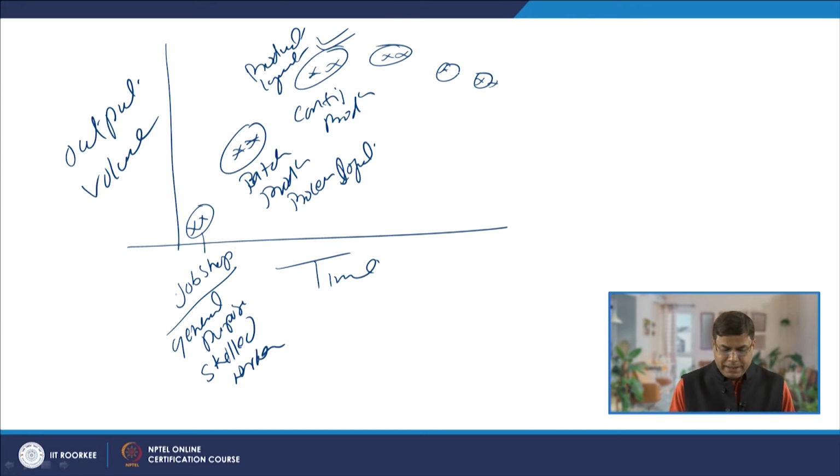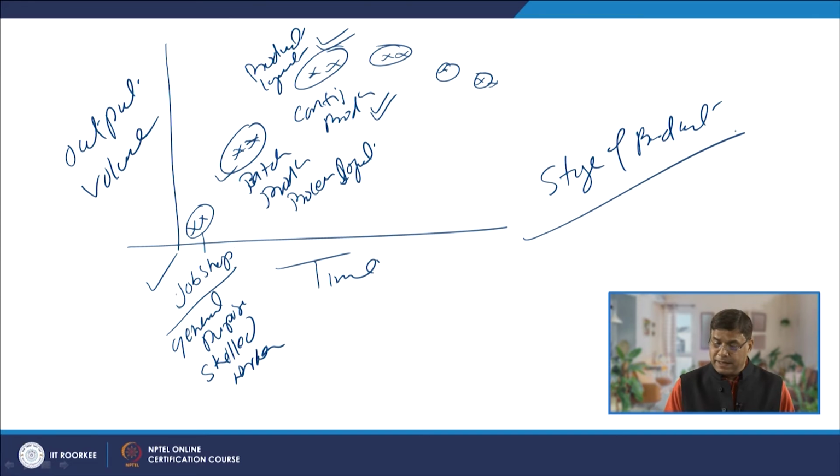So, what we can see here is that initially we rely on general purpose machines in job shops, and a little bit of semi-automatic machines for batch production, and then automatic machines and semi-skilled workers for continuous production. So, as per the stage of the product in its life cycle, what matters is the number of units that we need to produce to satisfy the demand of the product.